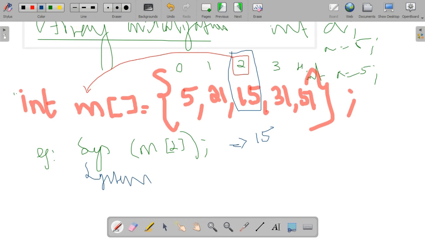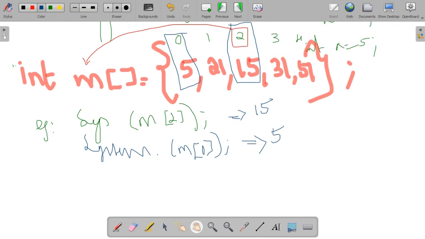Another example, System.out.println(m[0]). What is the subscript here? 0 is the subscript, and m[0] means the 0th position element is the output. So we can write it as 5.